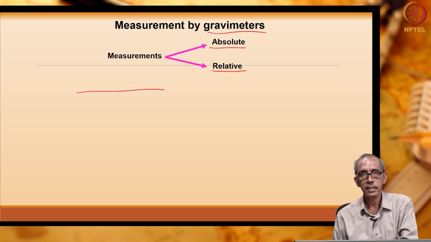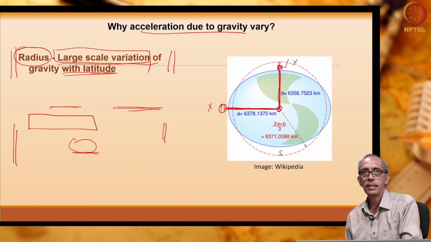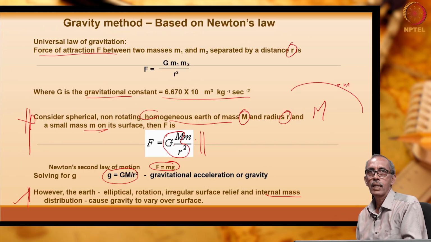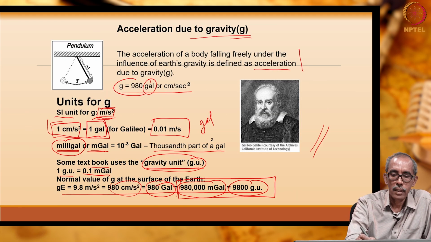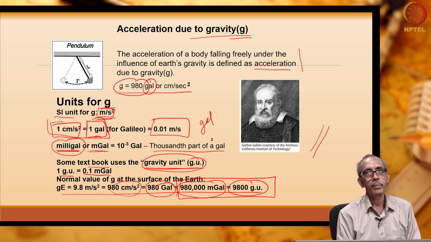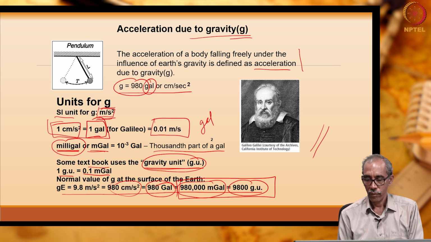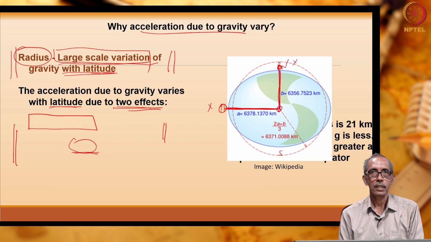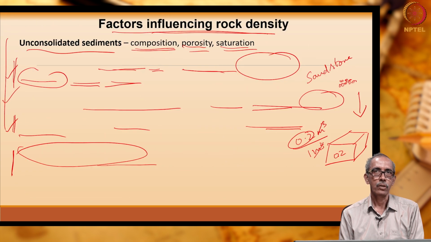We had already seen acceleration due to gravity, which is approximately 980 Gal. Depending upon the location, it is going to vary. So, acceleration due to gravity will vary from location to location.